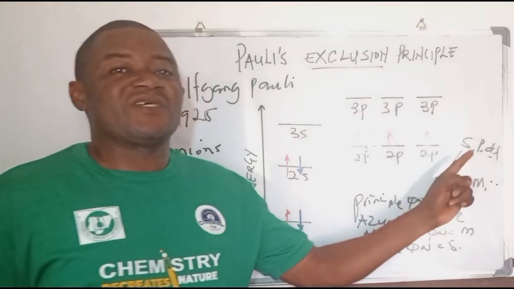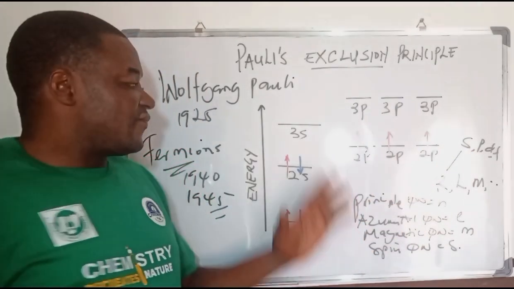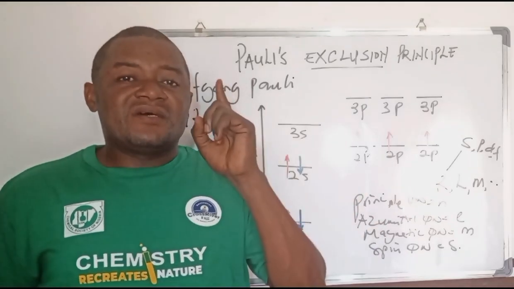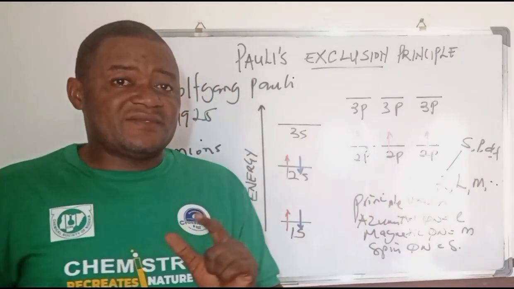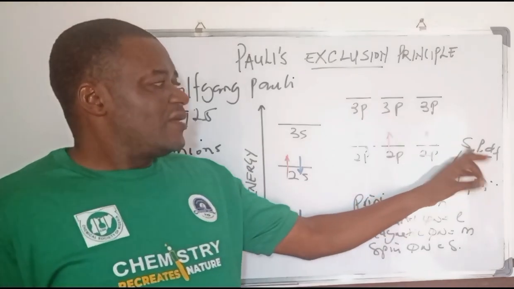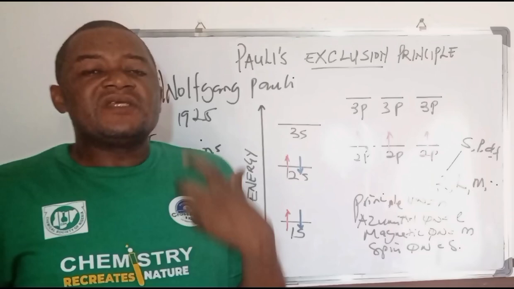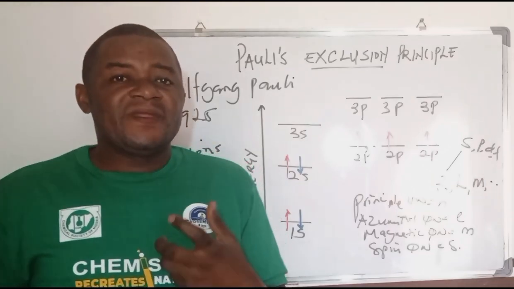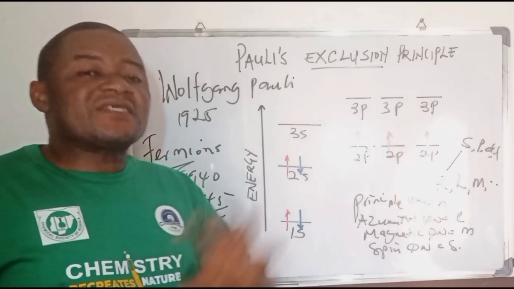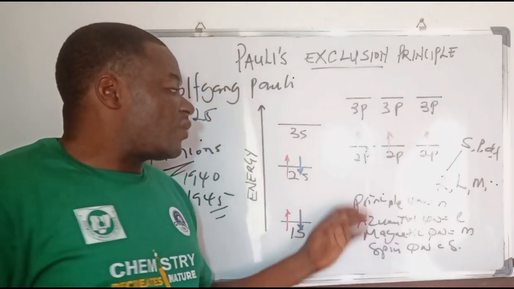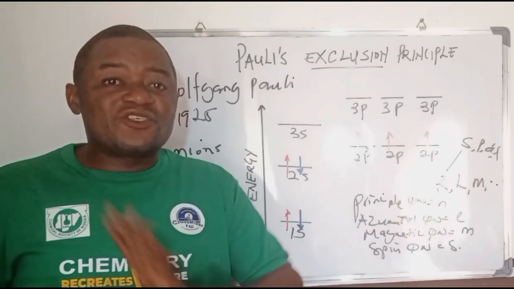He's saying that for every orbital, the s orbital, p orbital, d orbital, f orbital that fall into the various subshells, you cannot have electrons existing in that subshell possessing the same or identical quantum numbers for all of them. Then that is the Pauli exclusion principle.